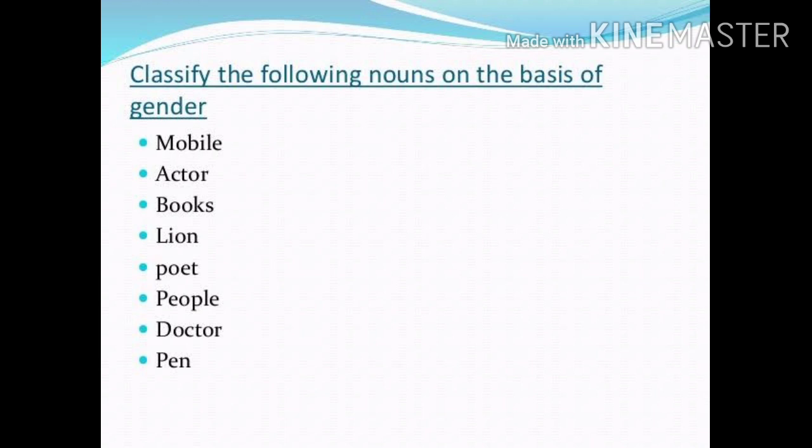The next word is poet. Poet is a person who writes poems. It can either be a male or female, so it is a common gender. Next, people. People also can be males or females, so common gender. Next is doctor. Doctor also can be a male or female. It is a common name given to a person who has got a degree of doctorate, so it is a common gender. Next comes pen. Pen doesn't tell you whether it is a male or female, so it comes under neuter gender. I hope you all have understood the four different types of genders.